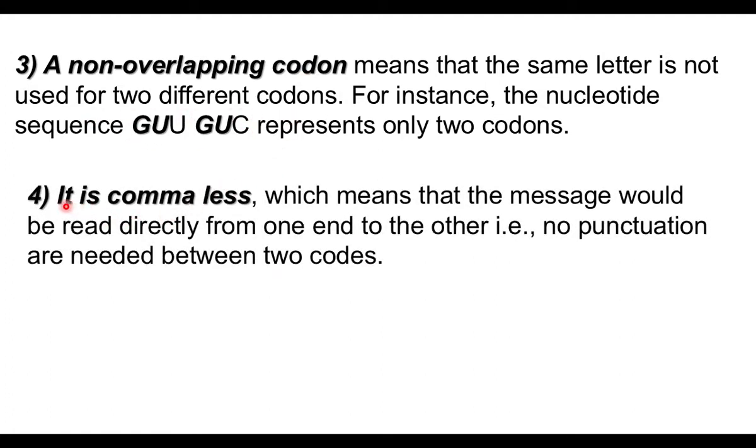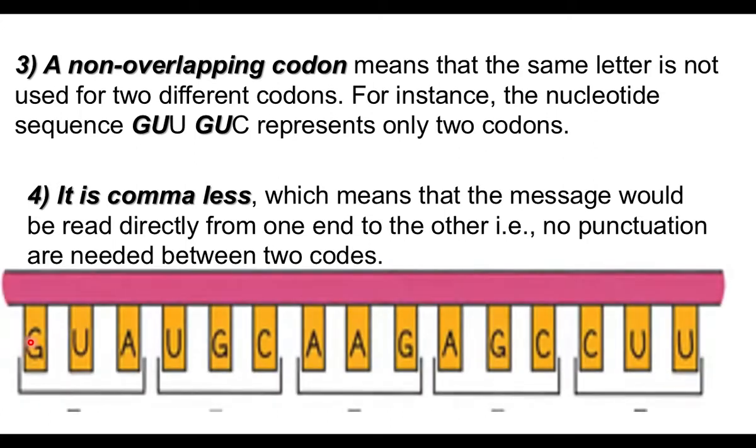The genetic code is commaless. The triplets, meaning codons, are arranged continuously without space. Commaless means the message is read directly from one end to the other end. That is, no punctuation or space is needed between two codons. This is one codon, GUA. GUG is another codon. CUU is another codon. There is no space or punctuation between two different codons. So the genetic code is commaless.